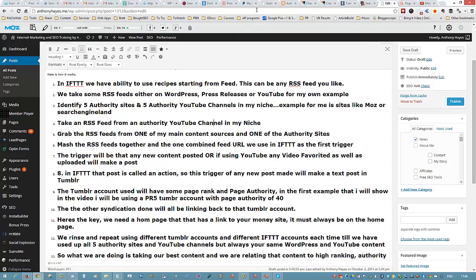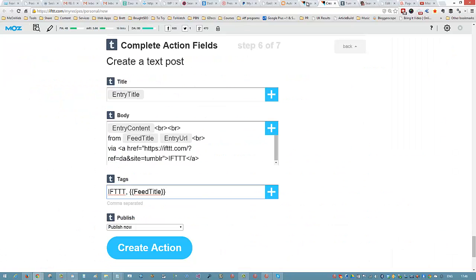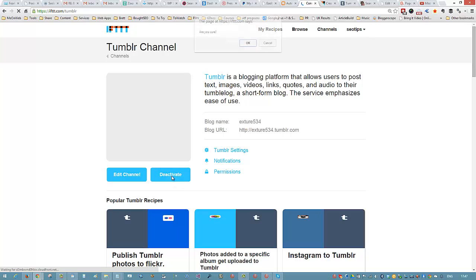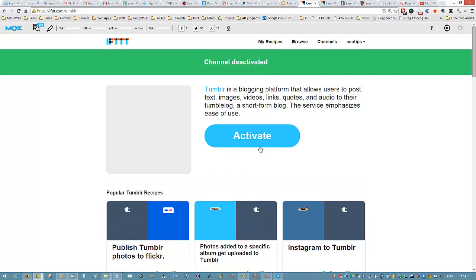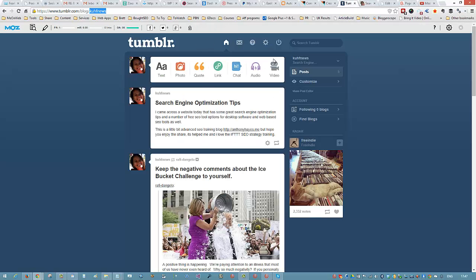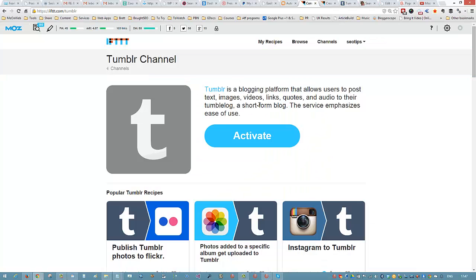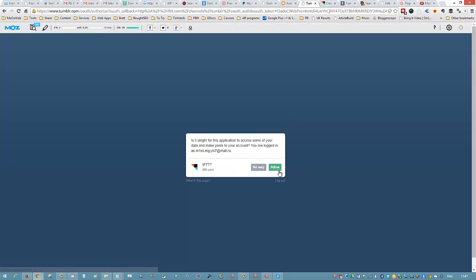So what we've done then is we're going to come back over to IFTTT, and in the channels area here I'm going to disassociate the Tumblr that was created by the software, and I'm going to replace it with the new one. So deactivate this one. Okay, now I'm already logged into this Tumblr. This is the back end of Tumblr. That's the front end. Okay, can come back into IFTTT. Click on activate because I'm already logged into Tumblr. And click on allow.